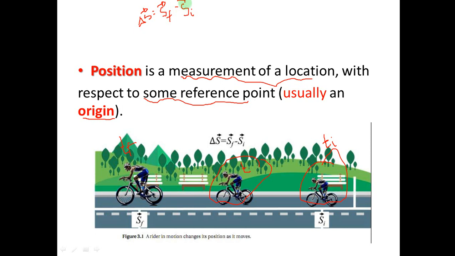So final position minus initial position gives you the change in position.